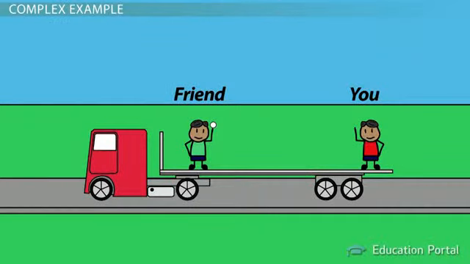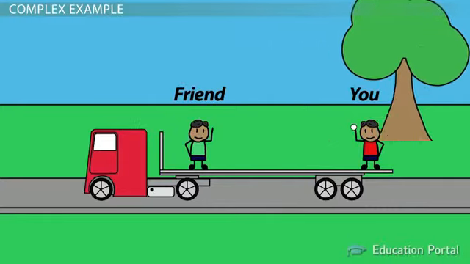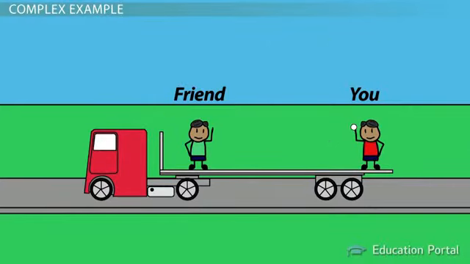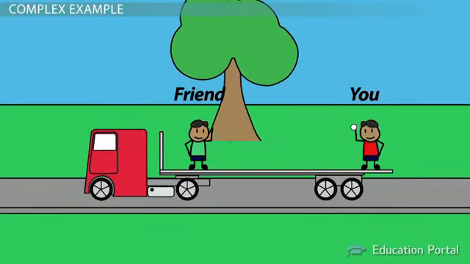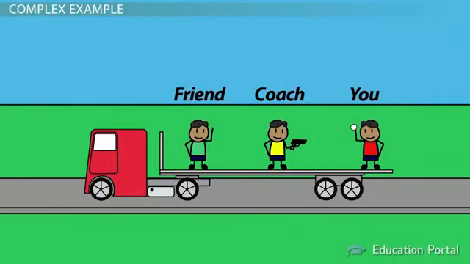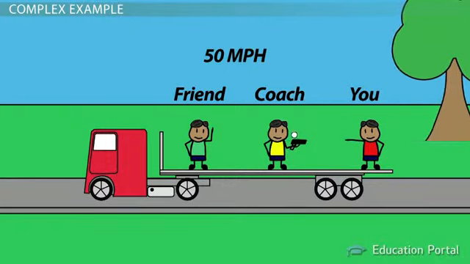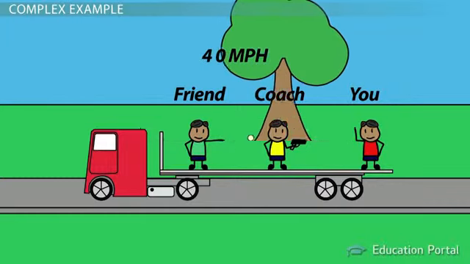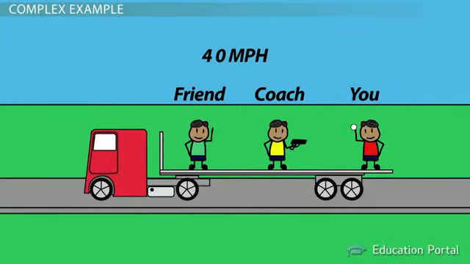Let's look at a bit more complex situation. Imagine playing catch with your best friend on the back of a truck traveling at 65 miles per hour down that same straight stretch of highway. Bring your coach along and have him measure the velocity of the ball using a radar gun. As you play catch, your coach clocks you throwing the ball at 50 miles per hour. Your coach then clocks your friend throwing the ball at 40 miles per hour.